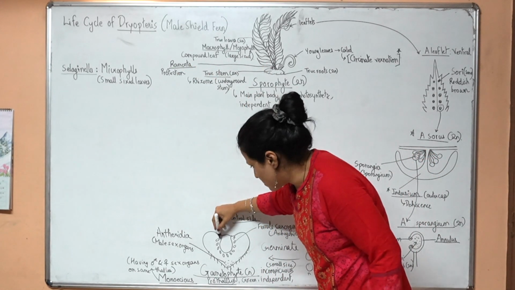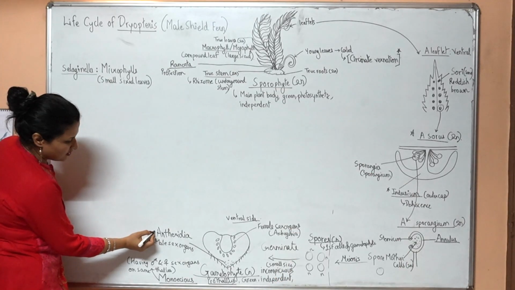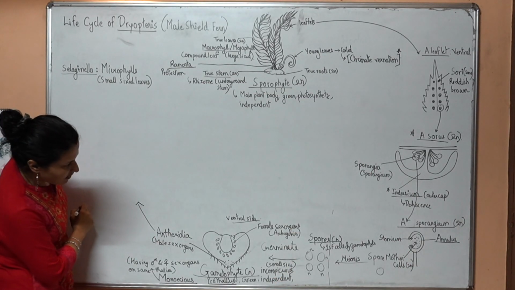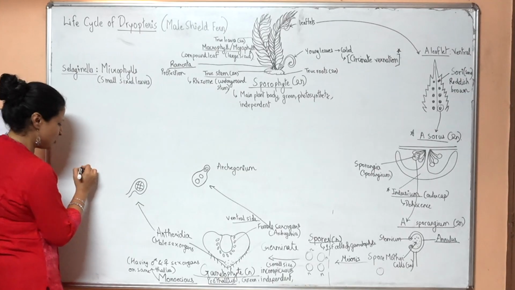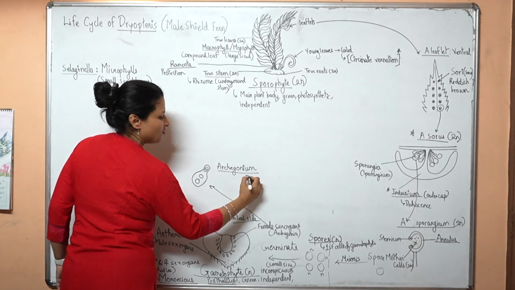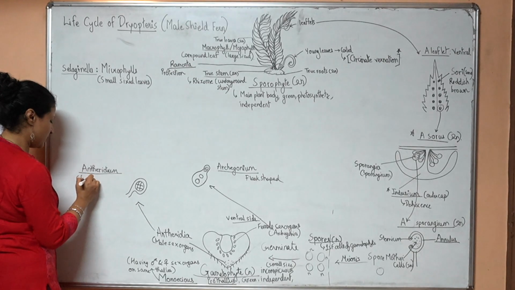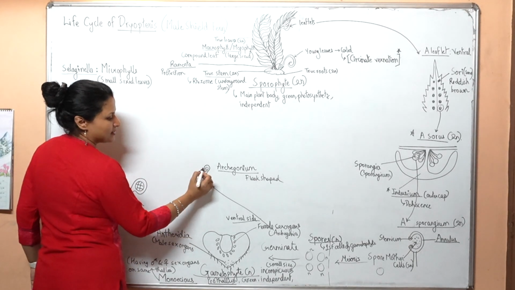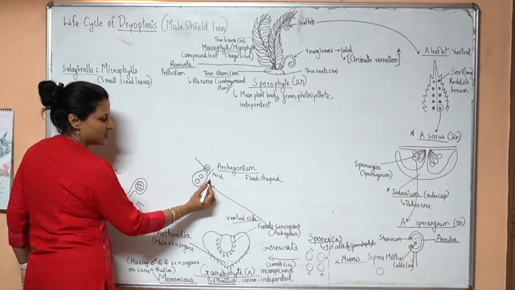We look at the sex organs now. What happens there? We further look at antheridia and archegonium. So this is an archegonium and this is the antheridium, the male sex organ. This is supposed to be flask shaped and this is supposed to be club shaped. The archegonium has two portions: this is the neck region, this is the venter region.